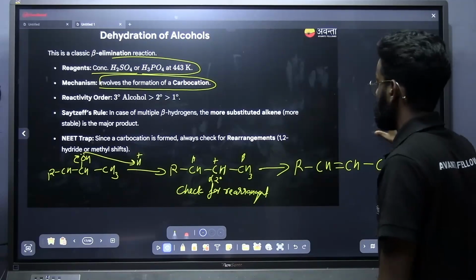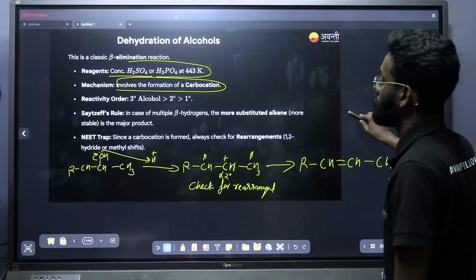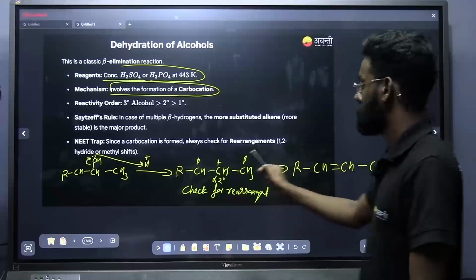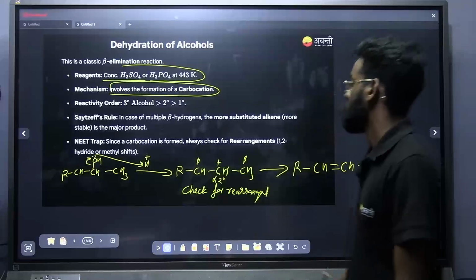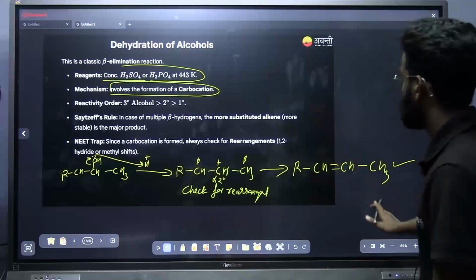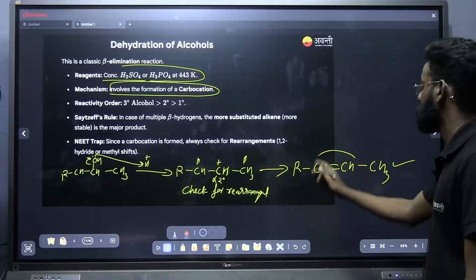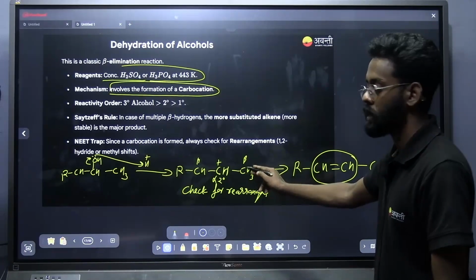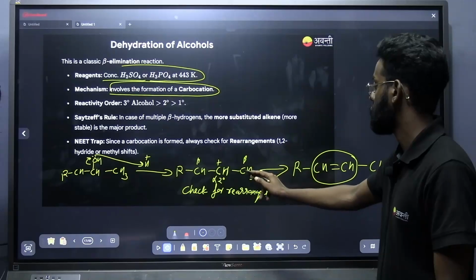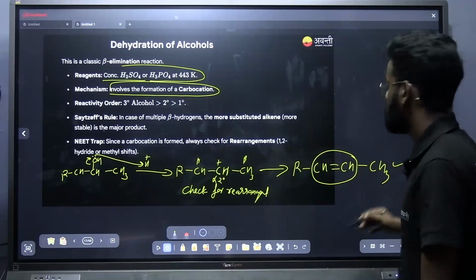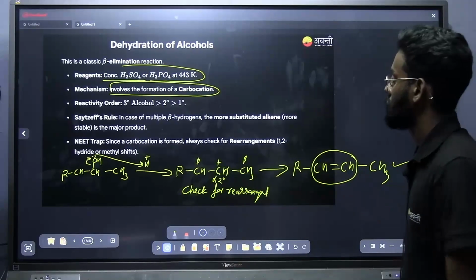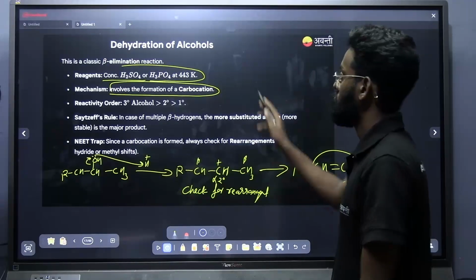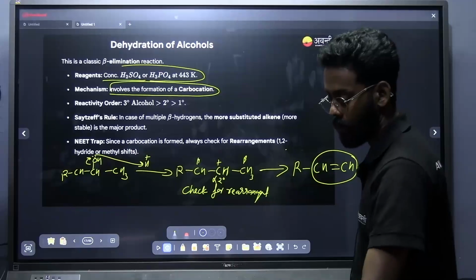So this is the formation of alkene by the dehydration of alcohol. Take a note of it. Remember that you should always check for the carbocation rearrangement. This will also be following the Zaitsev rule only. More substituted alkene will be the stable one. And if I am removing the other beta hydrogen, I will be getting a less substituted alkene, which is not going to be the major one. So this is the point regarding dehydration of alcohol and the preparation of alkene.